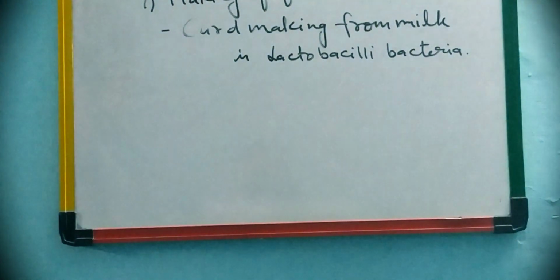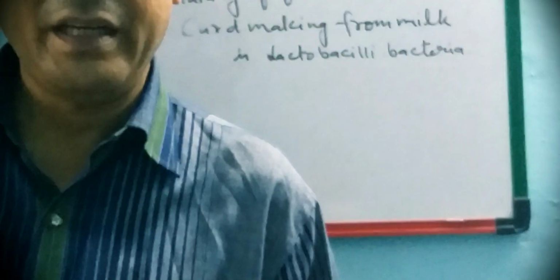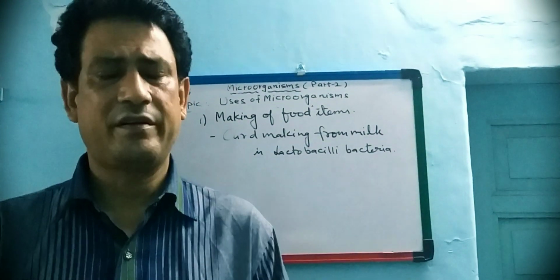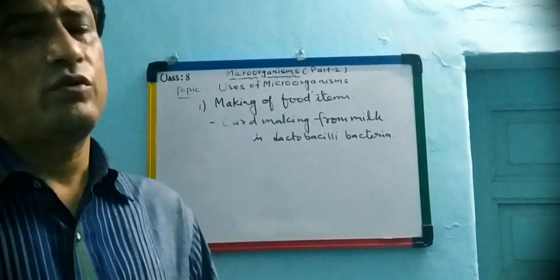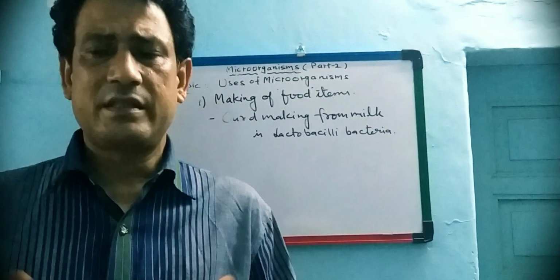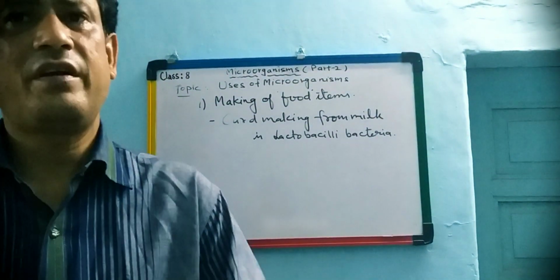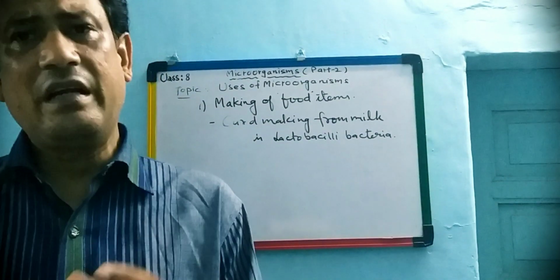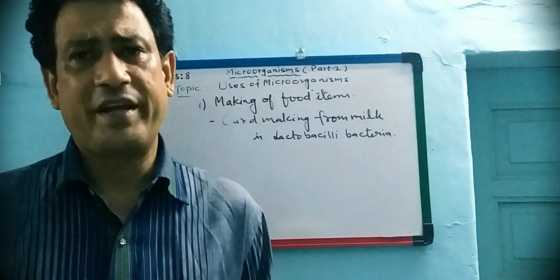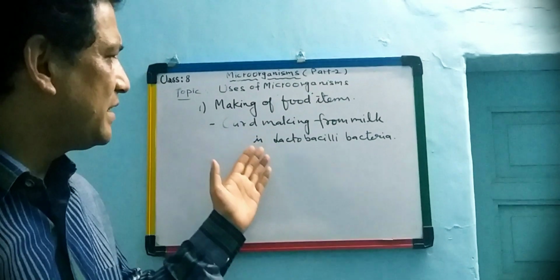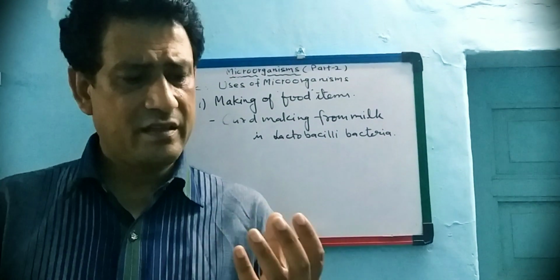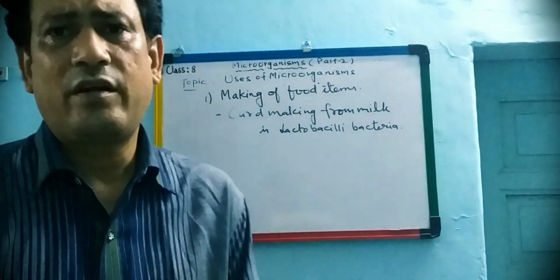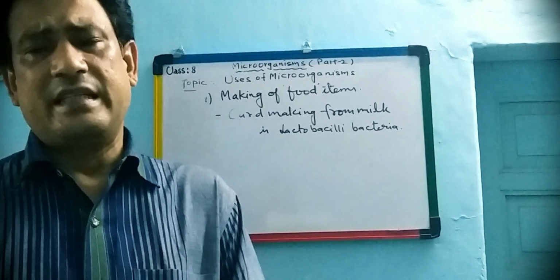We can do a small activity. We will take some warm milk into a bowl and put a small amount of curd in it and allow it for some time. After 3 to 4 hours, you will see that it slowly converted into curd. How does it happen? In the milk, there is a presence of casein protein, and by the action of this lactobacillus bacteria, the lactose sugar is converted into lactic acid, and the curd is prepared.